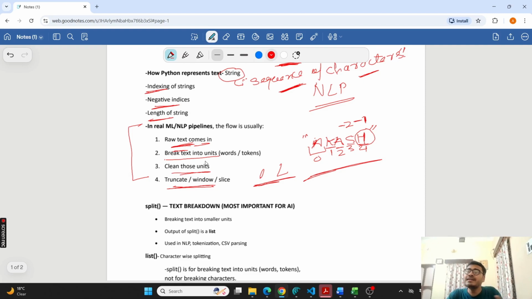If the length of the input is more than the limit, it will either not take the input, or it will truncate or slice your input up to the limit. Suppose you are feeding 10,000 words, but the limit is only 8,000, so it will slice that input up to the 8,000 index and remove the last 2,000 words. That's called truncate or the window of the LLM, and we slice the text.